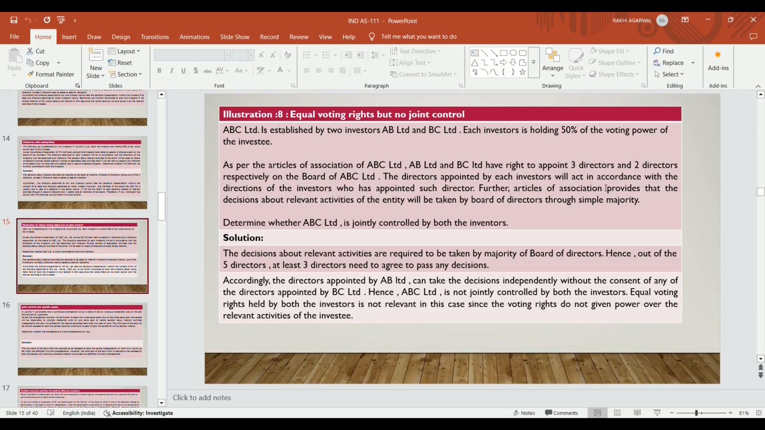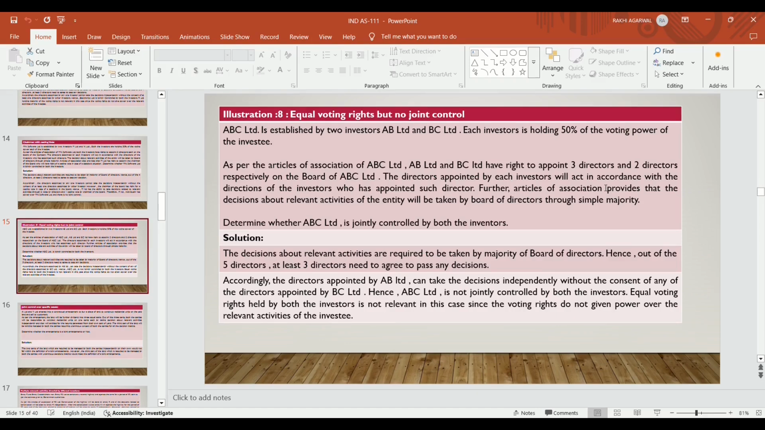So ABC Limited is a separate legal entity established by two investors, that is AB Limited and BC Limited. Each is holding 50% of the voting right. As per the articles of association of ABC Limited, AB Limited has the power to appoint 3 directors and BC Limited has the power to appoint 2 directors on the board of ABC Limited. The director appointed by each investor will act in accordance with the direction of the investor who has appointed such directors.